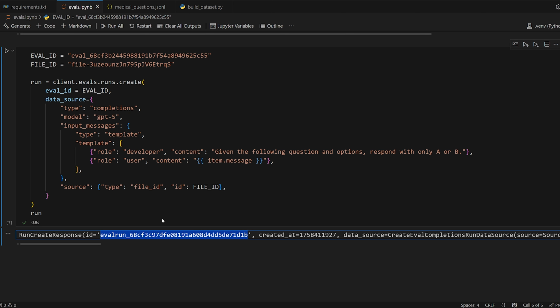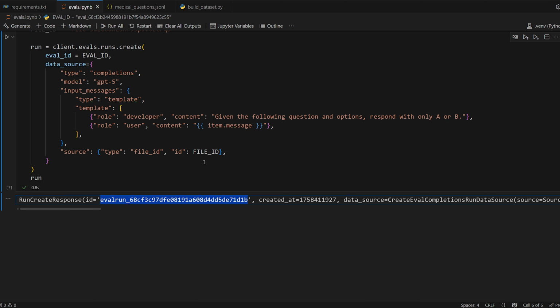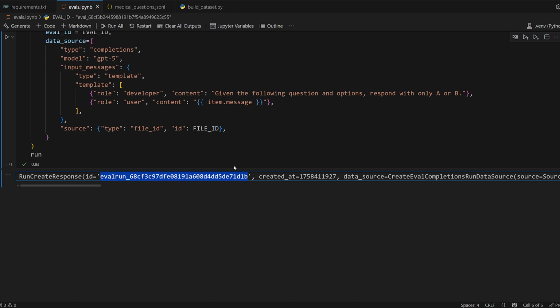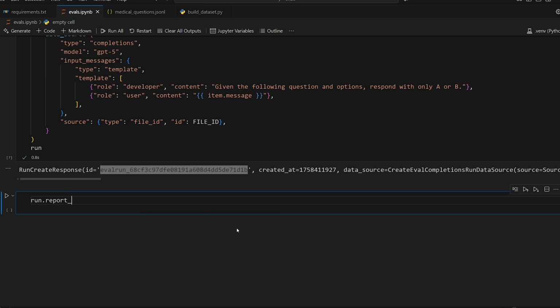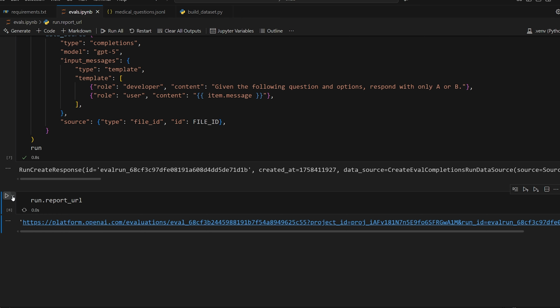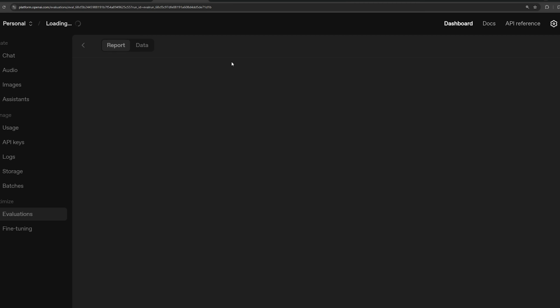So you basically get it over and over until it completes. It'll give you a status every time you hit it. And once it completes, you'll know it's done. Then you can get the output, the result of it. We can also do run.reports URL. This is really cool. It gives you a link that you can just directly use to go to it.